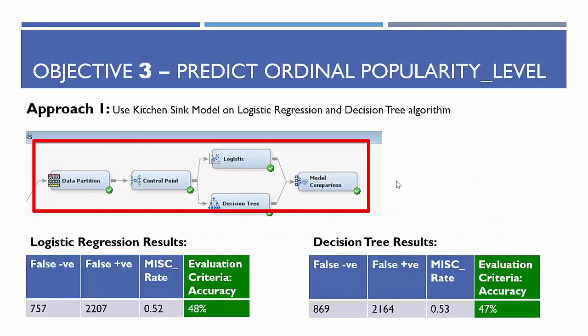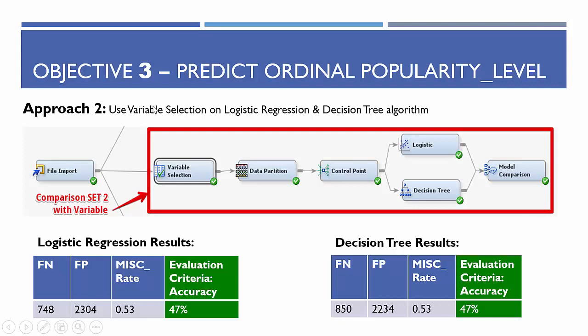As a result, we would prefer the decision tree with variable selection technique out of all three approaches chosen for objective 2. Objective 3 was to predict ordinal popularity level, where we classified popularity as low, medium and high based on number of shares with thresholds of 1100 and 2100. In approach 1, using kitchen sink on logistic regression and decision tree, we obtained accuracies of 48% and 47% respectively. In approach 2, we used variable selection on logistic regression and decision tree to filter out attributes, and got 47% and 47% accuracy.